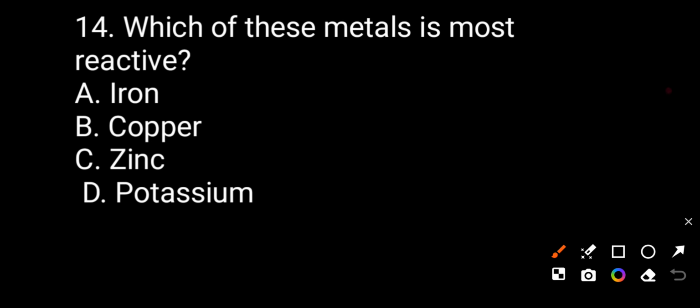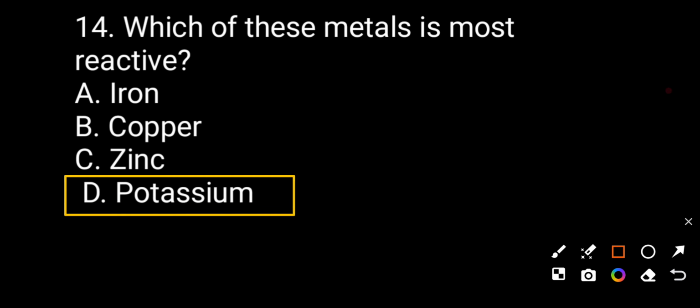Question number 14. Which of these metals is most reactive? Here we want the most reactive metal. A, iron. B, copper. C, zinc. D, potassium. So here we can see potassium is the metal which is the most reactive.